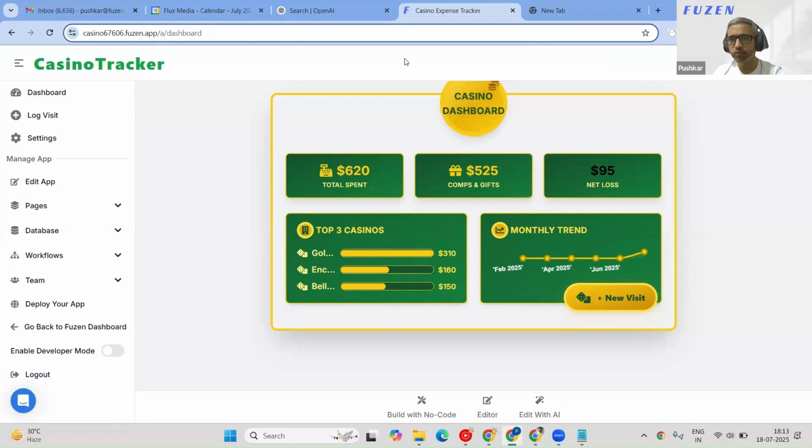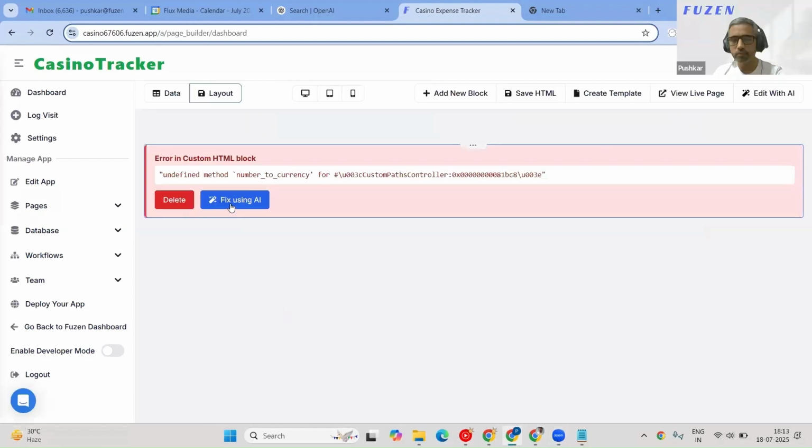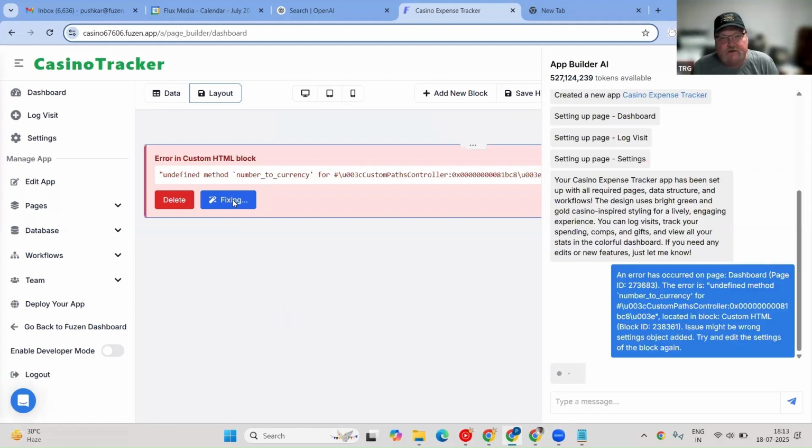Like green and gold, it has used that. Our target platform here is the device most people have with them in a casino. Our target platform is going to be phones. Normally, we think of phone use as vertical, not horizontal. But having said that, we're not off track. The dashboard looks like the kind of information summary that we want people to have. So phone is not going to be a problem.